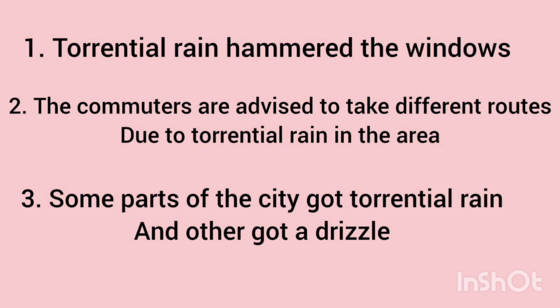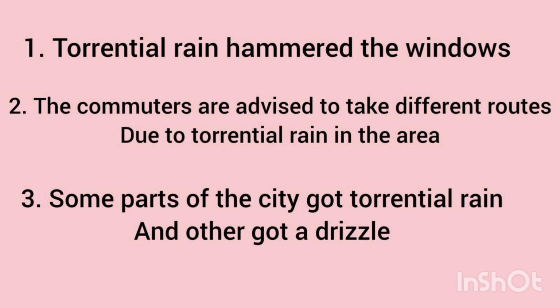Torrential rain hammered the windows, which means the raindrops strike or hit the windows and produce the sound of rain, which means it hammered the windows. The second one is, the commuters are advised to take different routes due to torrential rains in the area. The commuters are advised to take different routes and paths to reach the destination easily and avoid the difficulty due to the flooded areas.